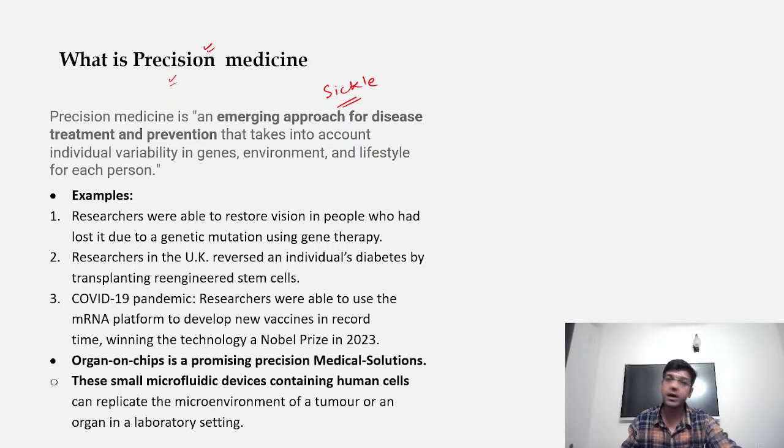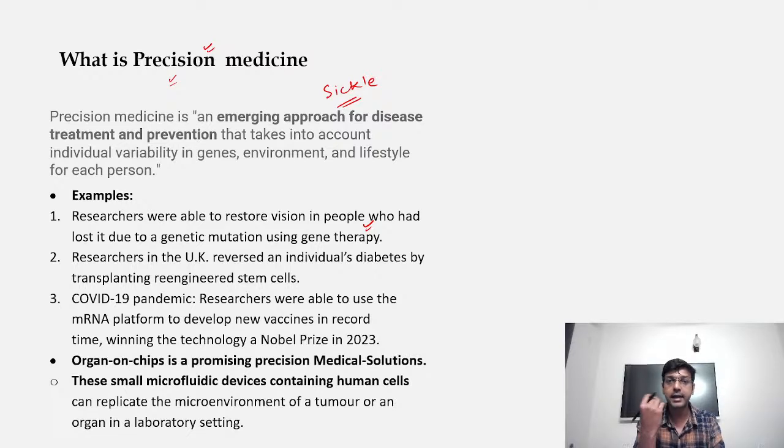And you can see a number of medicines or treatments have already been done with respect to restoration of vision in people which was lost due to genetic mutation and was treated through gene therapy, right? Secondly, in the UK, they have reversed an individual's diabetes by transplanting re-engineered stem cells.